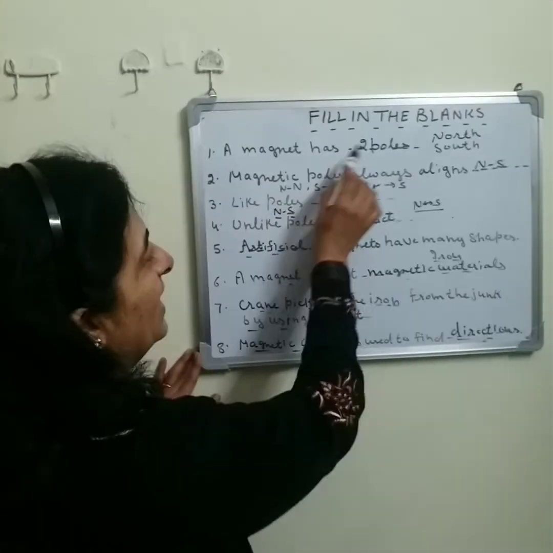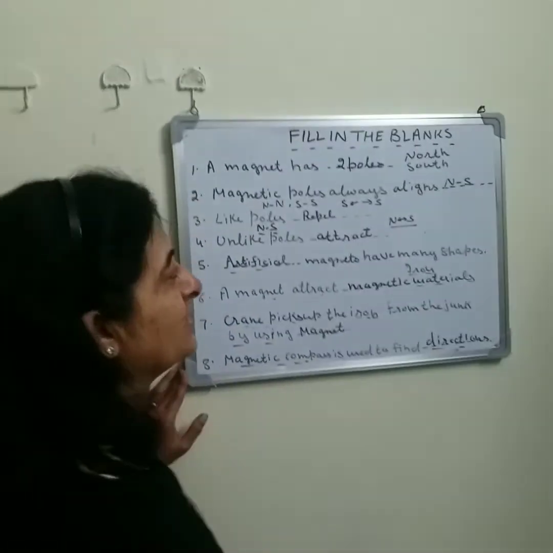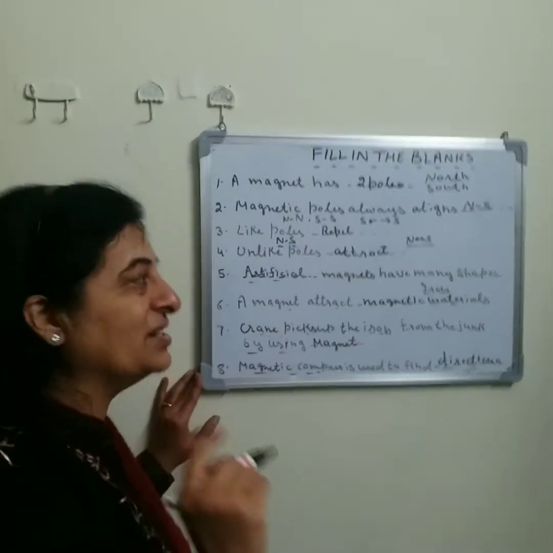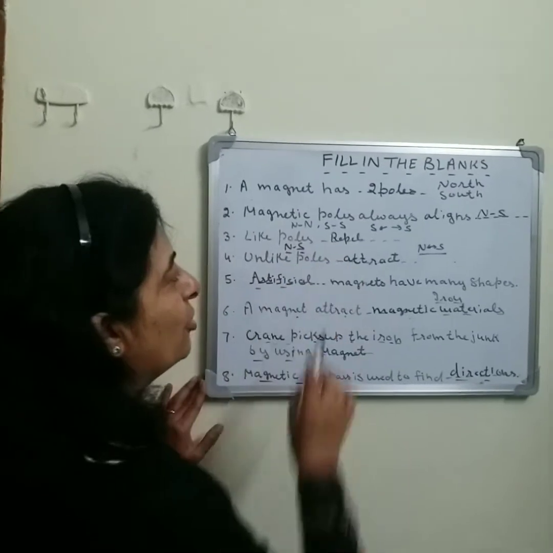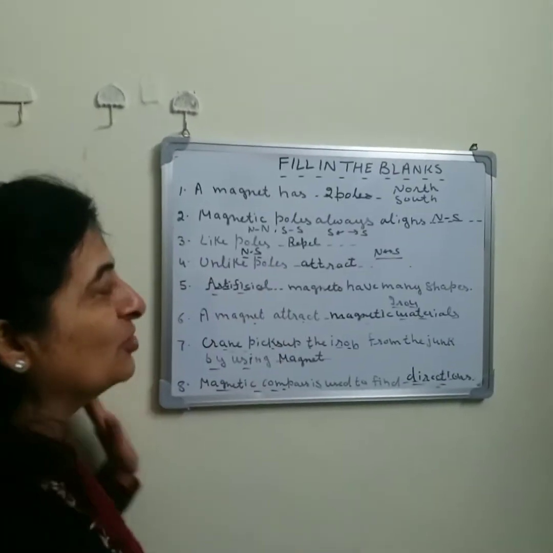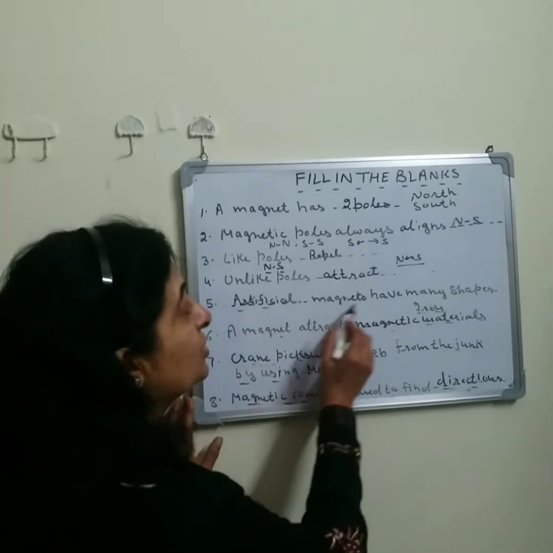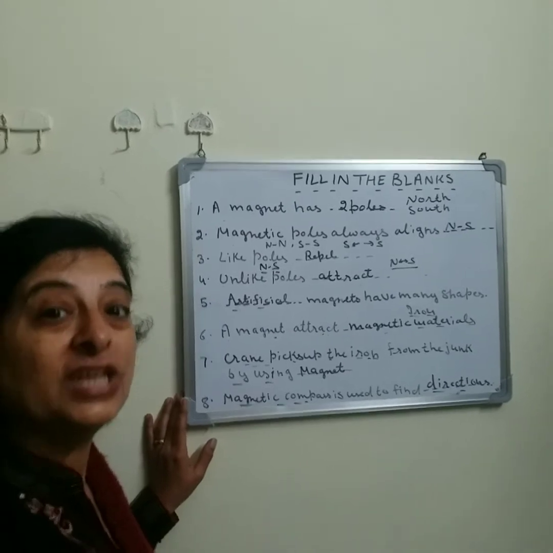A magnet has 2 poles. Magnetic poles always align in north and south direction. Like poles always repel each other. And unlike poles always attract each other. Artificial magnets have many shapes.